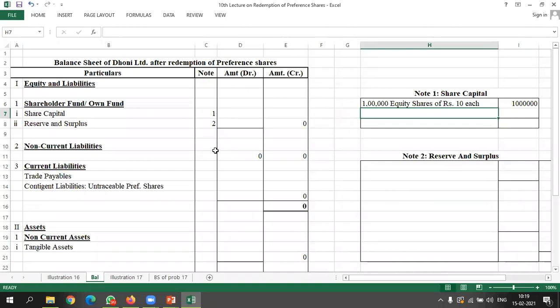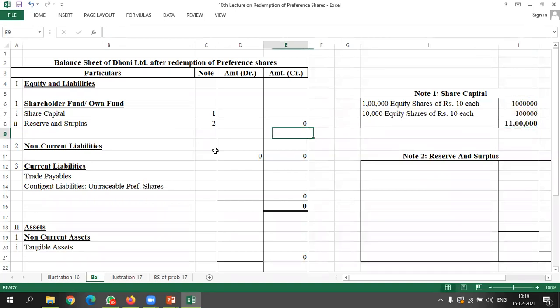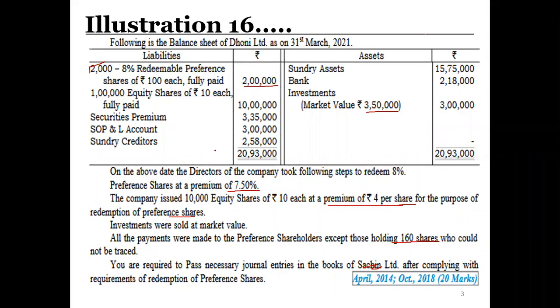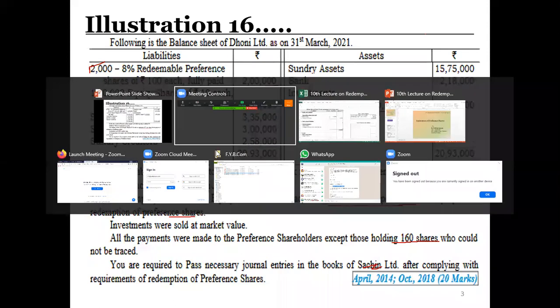And 10,000 equity shares we have issued for the purpose of redemption of preference shares of rupees 10 each. So that comes to 1 lakh rupees. So total we have 10 lakh plus 1 lakh, 11 lakh rupees. So here I have written 11 lakh rupees. The second working note is related to reserves and surpluses.